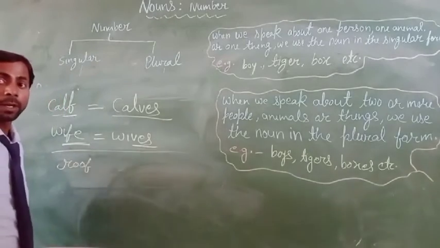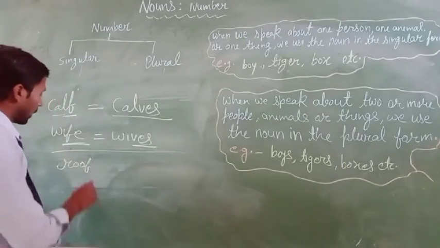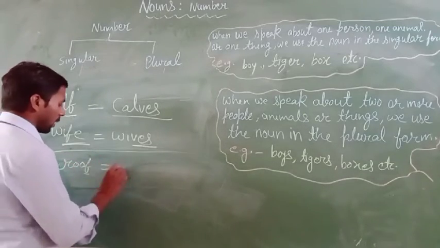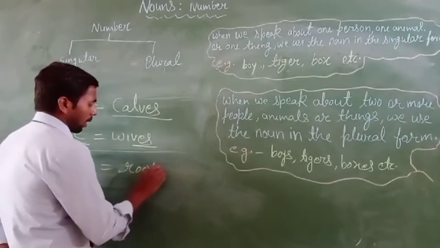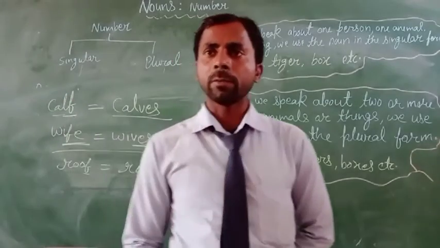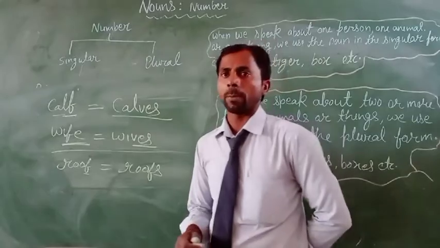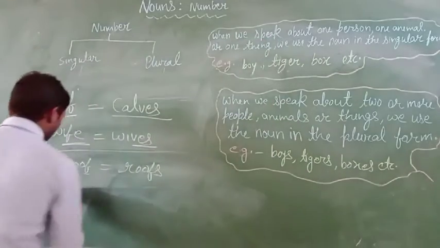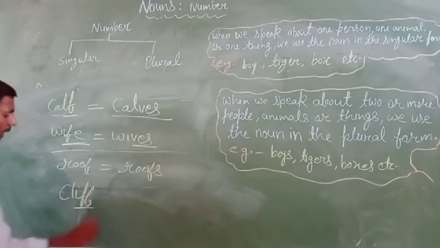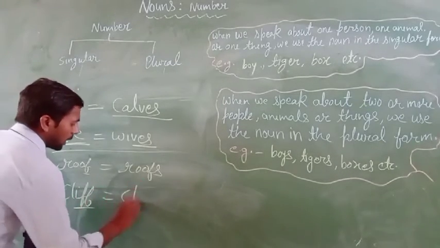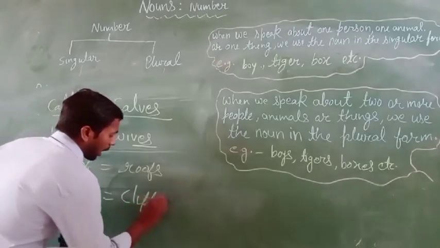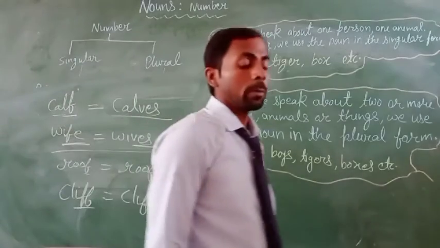Roof is a word. We cannot remove the f and add ves. We only add s. Okay? Only add s and it will be changed into the plural form. And if cliff, you can see here f, we only use s and it will be changed into the plural form.